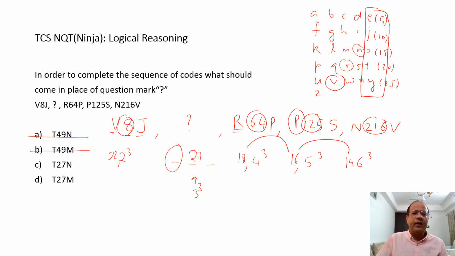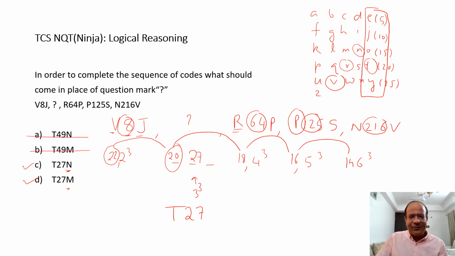So what is happening? We can ascertain it now that it started like a 22 and there must be a 20 over here, and then it is going to become an 18 and 16 and 14 and so on. So 20 is going to be, you can see very well, T. So I should be getting a T over here. So my answer looks like this at the moment, T27. But it changed nothing much because both C and D options have T in it. And things would be finalized once I need to check whether it's an N or an M over here.